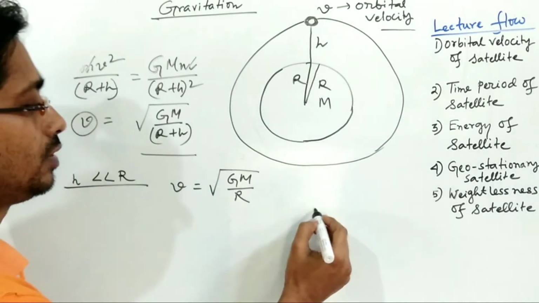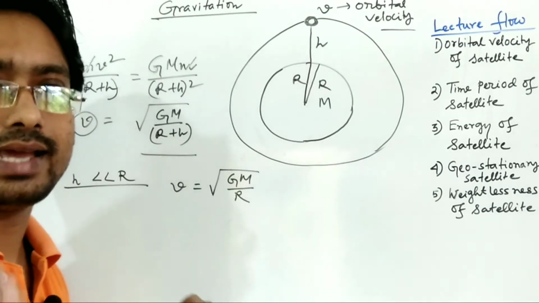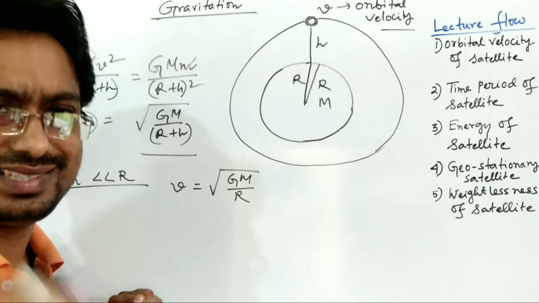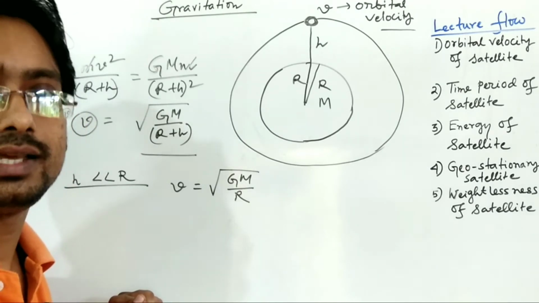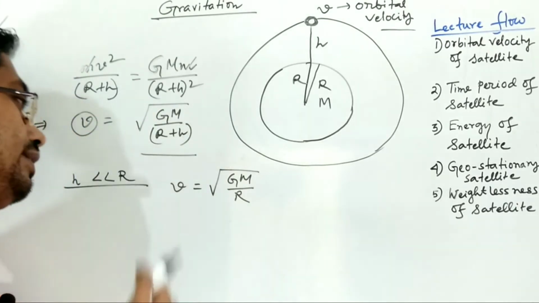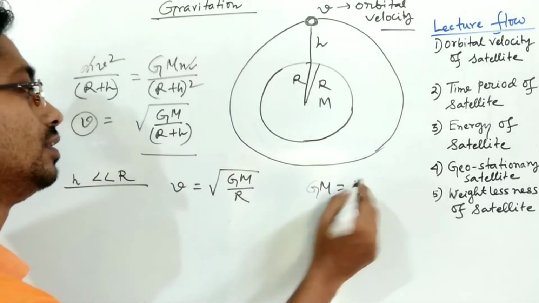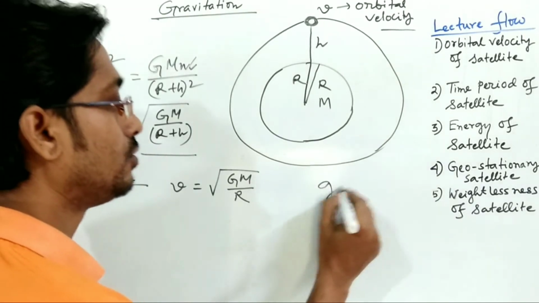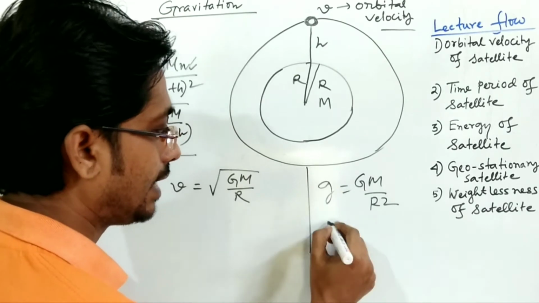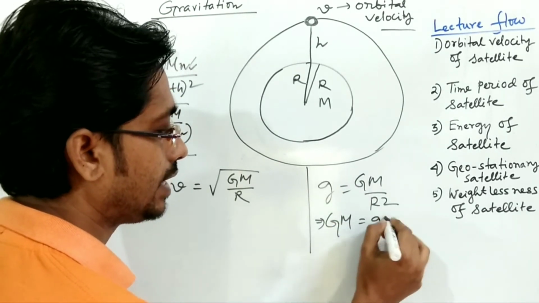Now we know there is a relation. If we neglect h, that is, the height of the satellite from the earth's surface is negligible, then we can say it is comparatively on the earth's surface. There is a formula we know: g is equal to GM by R square. So we can write capital G capital M is equal to g R square.